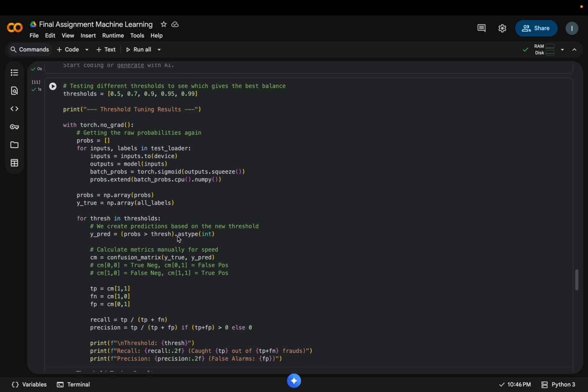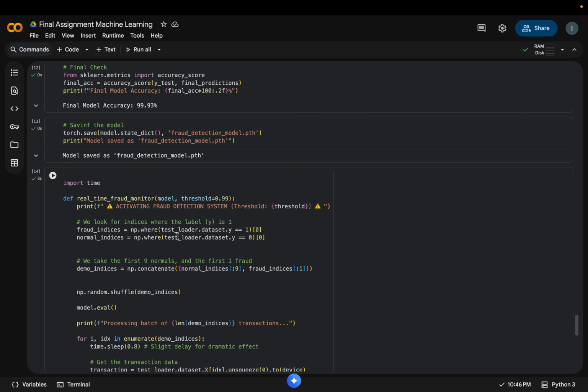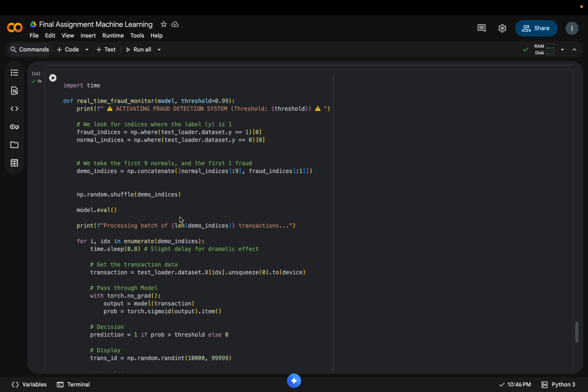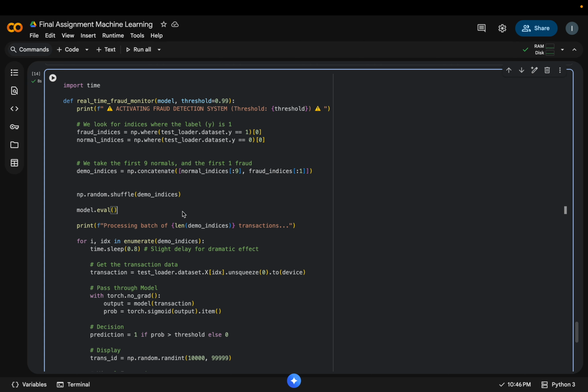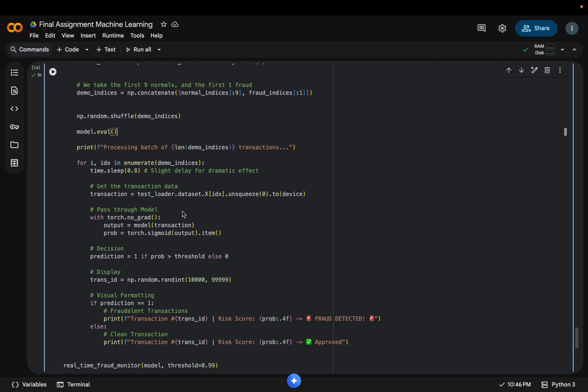Oh, that's nice. So now I'm just going to do a demo for you. In this demo, the threshold is 99%, and it takes 10 different transactions, but I made sure one of those transactions is fraudulent, so we can see how the model does.